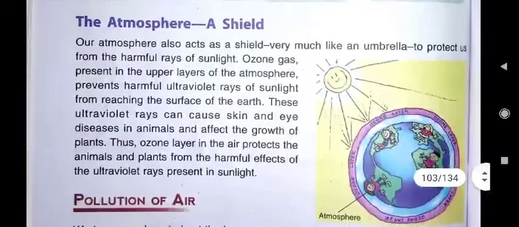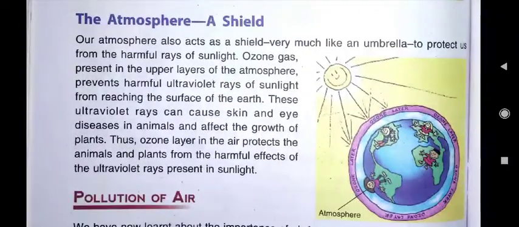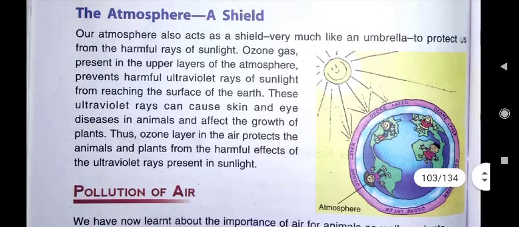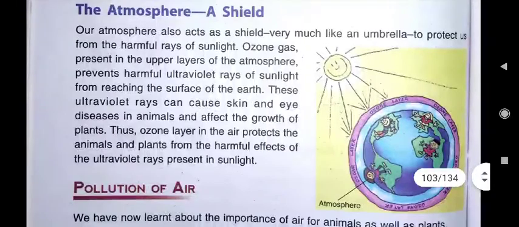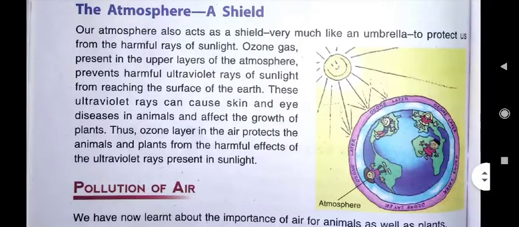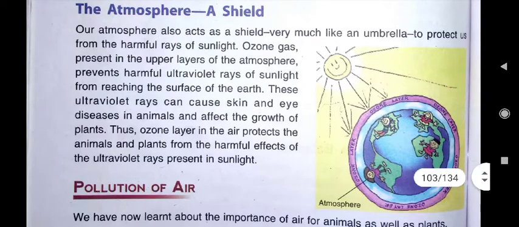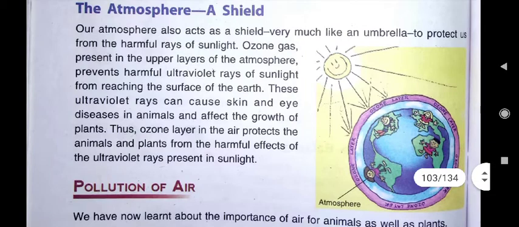Then we read about the atmosphere. How does the atmosphere act as a shield? Shield means protecting cover. How does the atmosphere protect us? In the atmosphere, the ozone layer is there, and that ozone layer protects us from harmful ultraviolet rays of sunlight from reaching the surface of the earth.